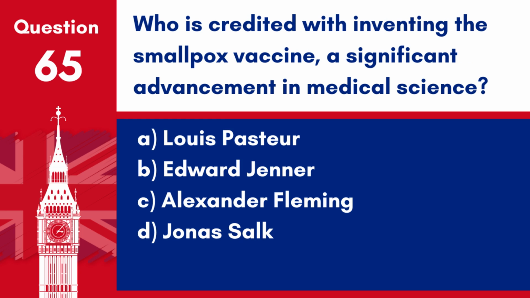Question 65. Who is credited with inventing the smallpox vaccine, a significant advancement in medical science? A. Louis Pasteur. B. Edward Jenner. C. Alexander Fleming. D. Jonas Salk. Answer: B. Edward Jenner. Edward Jenner is credited with inventing the smallpox vaccine, a significant advancement in medical science.